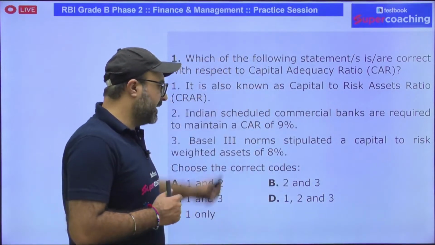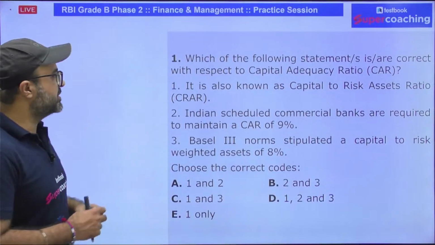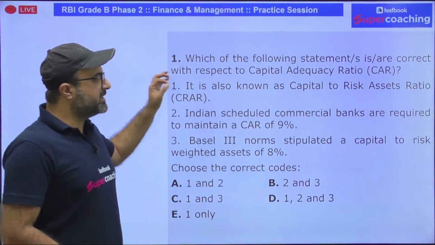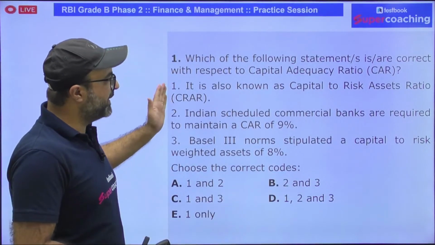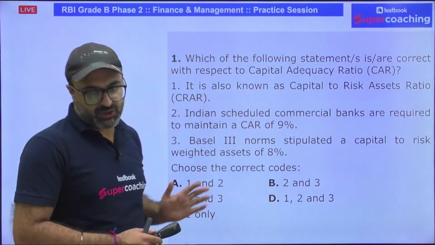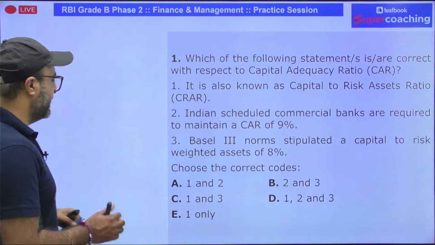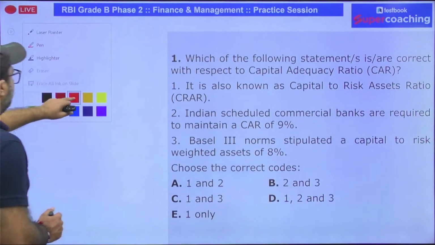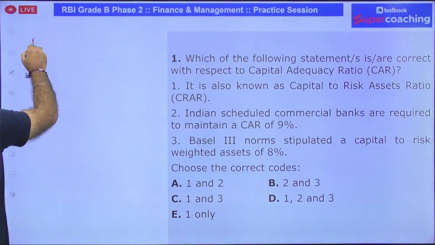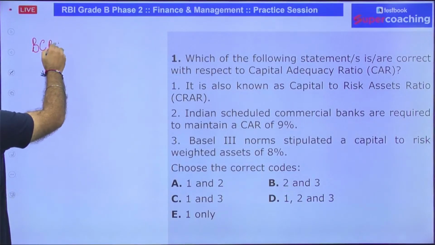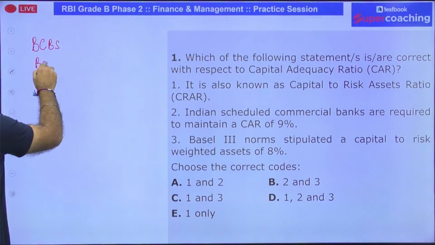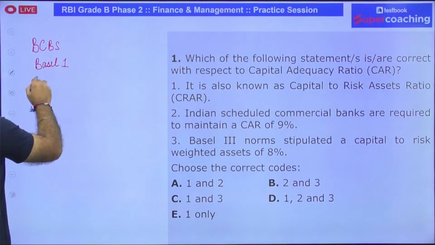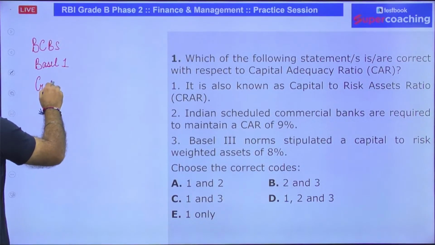I have a first question on the screen. The first question talks about which of the following statement is or are correct with respect to capital adequacy ratio. We all know that capital adequacy ratio is a term which was introduced by BCBS, that is Basel Committee for Banking Supervision, under Basel I. And in Basel I, they targeted a risk which is termed as credit risk.